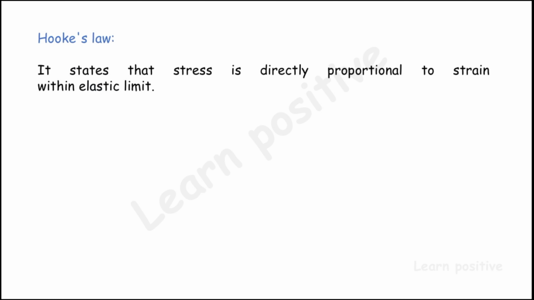Today's topic is Hooke's law. Hooke's law states that the stress is directly proportional to the strain within the elastic limit, that is, stress by strain equals a constant. For example, take an aluminum piece. When we give a load to the aluminum piece, that is the stress given to it. Due to the stress, the aluminum piece is going to bend.